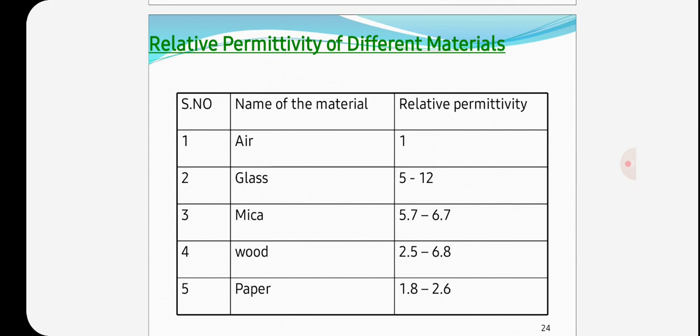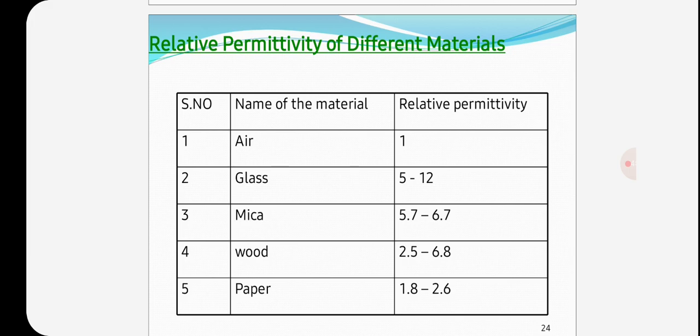Here are the relative permittivity values of different materials. The relative permittivity is different for different materials. For air, the relative permittivity is 1. For glass, it is 5 to 12. For mica, it is 5.7 to 6.7. For wood, it is 2.5 to 6.8.